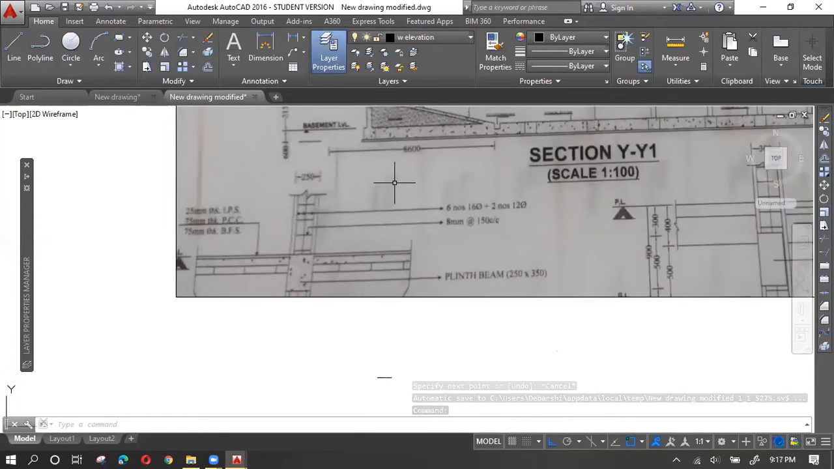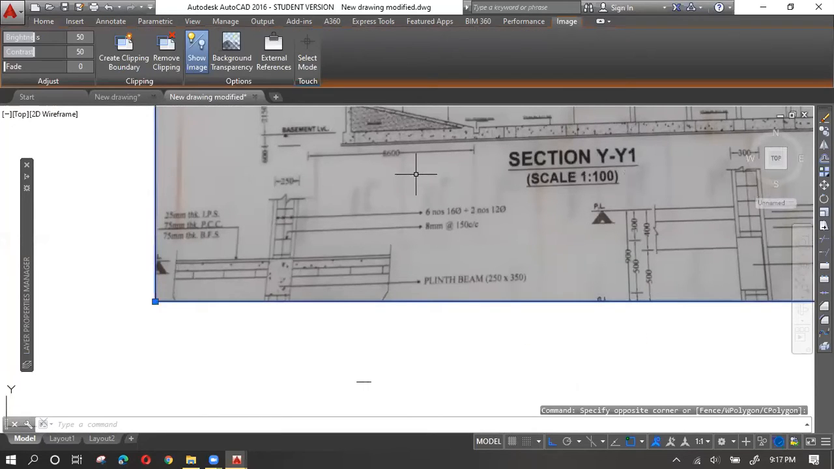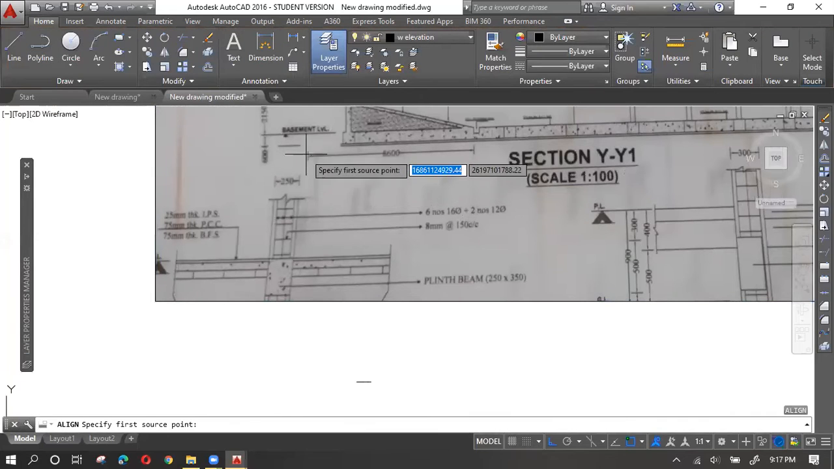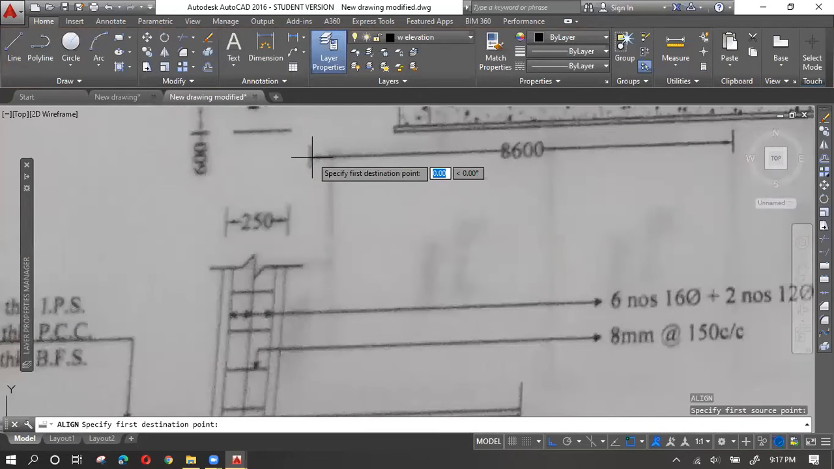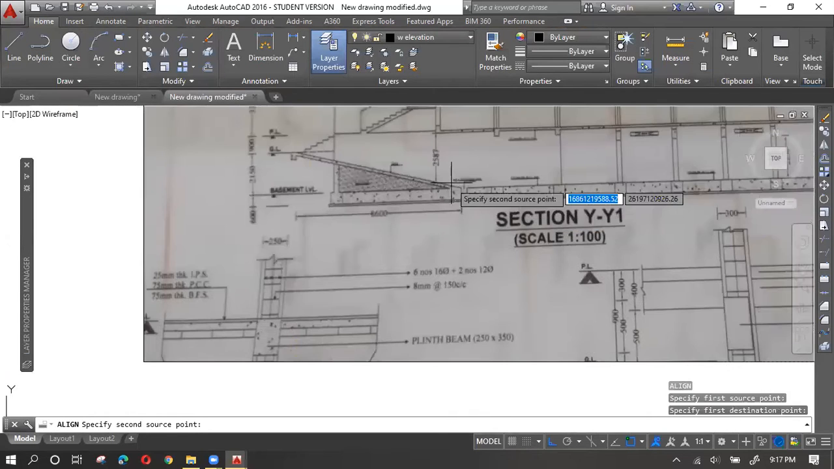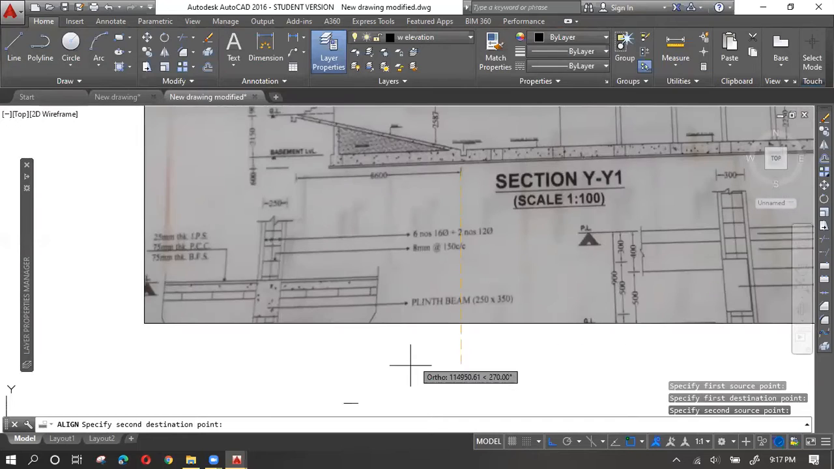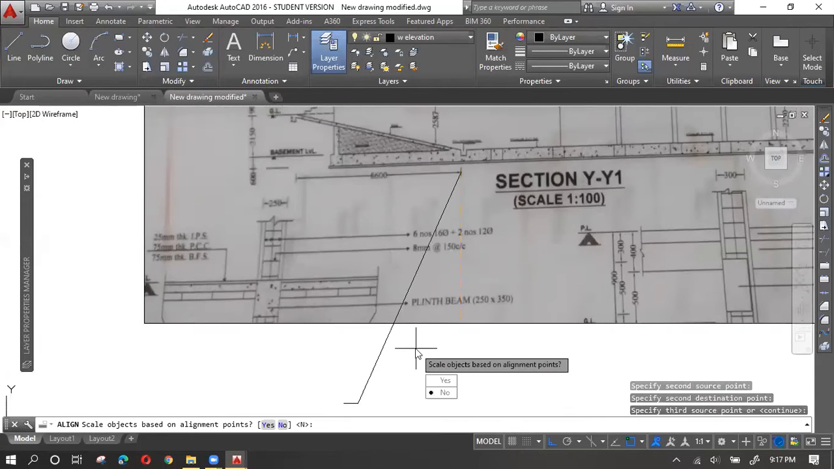So now I'll trace this particular image, right? I'll simply select this image and align it. The same concept, but different application. I'll simply click this to this end and then click here and to this end and enter. Yes.